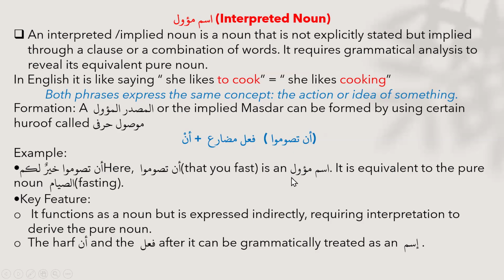So this is how this construction can be easily formed, and if you see it, you can automatically understand that there is a masdar mawal. So this whole construction can be seen as a masdar mawal and can be grammatically analyzed as a masdar mawal. And we can see that the implied noun here is as-siyam, that is fasting. So the key feature is that it functions as a noun but is expressed indirectly, requiring interpretation to derive the pure noun, as we can see.